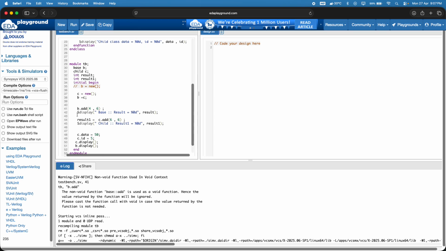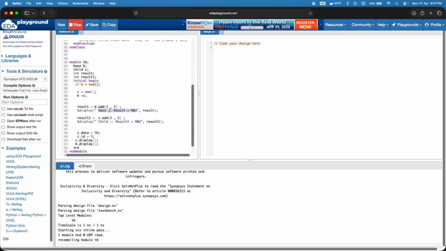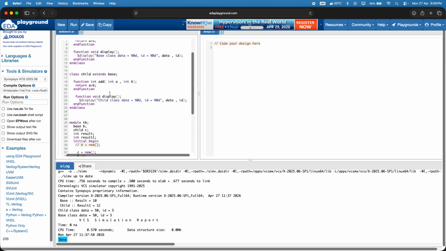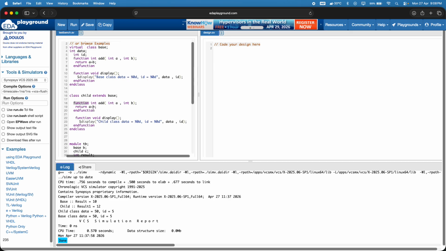So basically to avoid this kind of error, we'll be calling this result dot display and just comment it, and the same way, b equals to c, and now we will be seeing the results here. So that warning should go and we should get a result. So here the base result should be 4, 6 will be 10, and the child result should be 12. So here if you see, a result equals 10 and child. So till now we have seen the return type, the method and all. So here in the base class, if the method type is a function, it should be also a function, not a task.